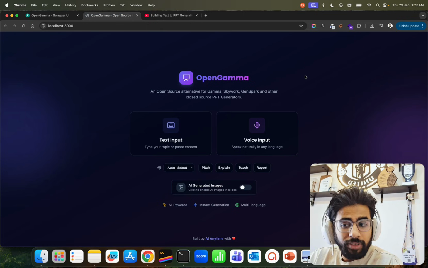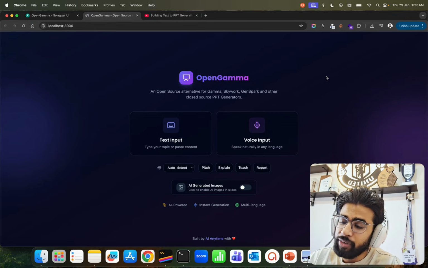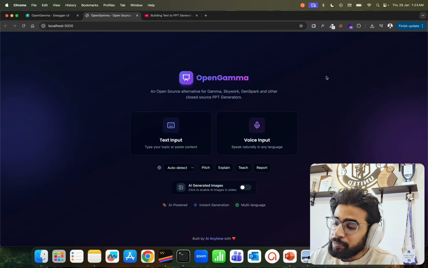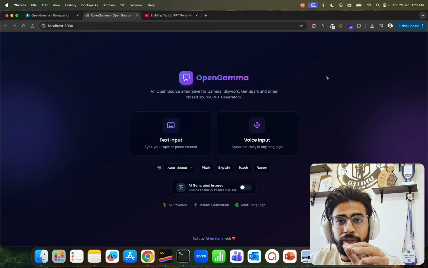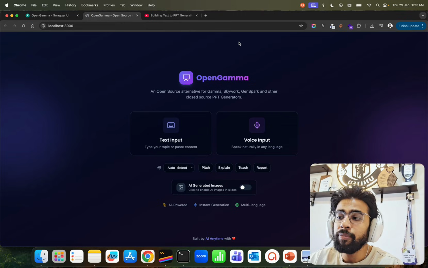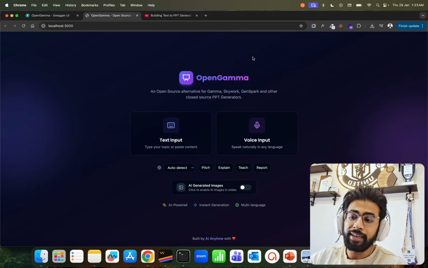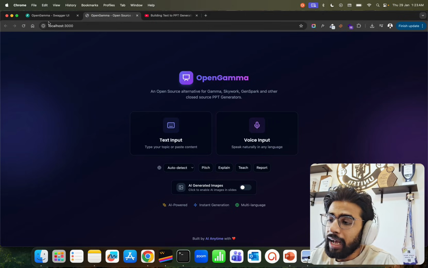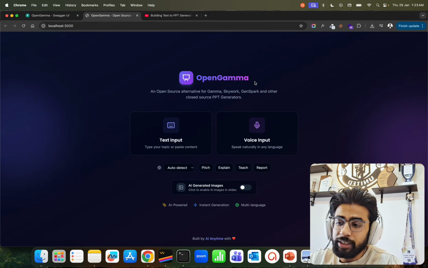Now I thought, okay, we have seen an exponential growth in terms of these AI tools like Gamma, Skywork. Can we build something of our own? Let's say we build an open source tool, and that's the idea behind this project called OpenGamma.